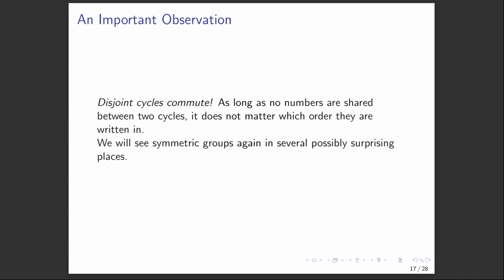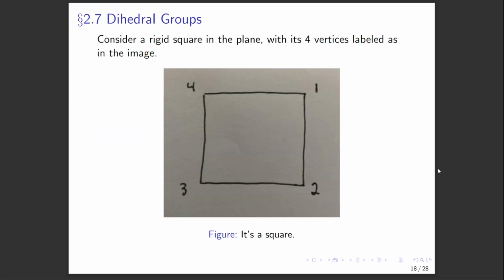However, we do see that disjoint cycles commute. So as long as two numbers aren't shared between any cycles, we can reverse the order of those cycles. So we will see symmetric groups again and again in a few places that maybe will surprise the viewer. Okay. Now, for our second class of examples today, we're going to talk about geometry a little bit.